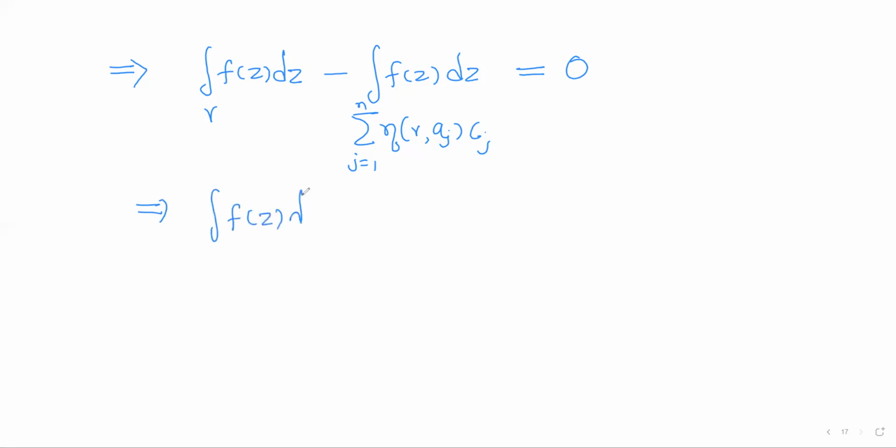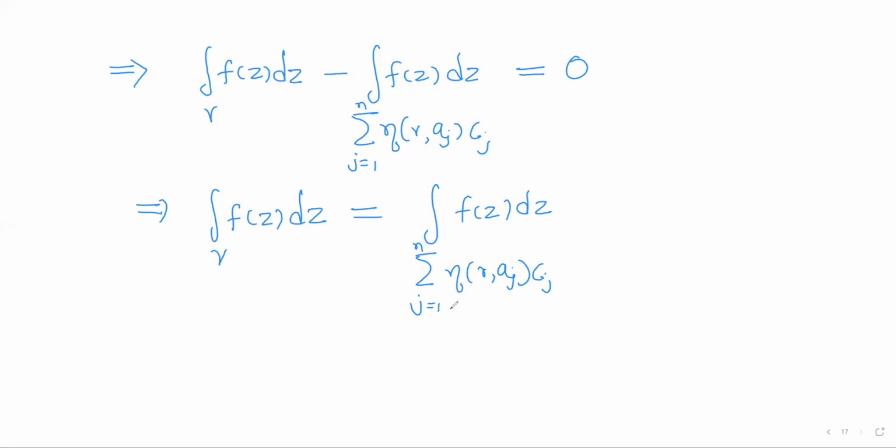So it will be minus the integral of f(z) dz over the cycle summation eta(gamma, aj) cj, j running from 1 to n, which will be equal to 0. Now take this negative term to the right hand side, so that the integral of f(z) dz over gamma is equal to the integral of f(z) dz over the summation eta(gamma, aj) cj, j running from 1 to n.